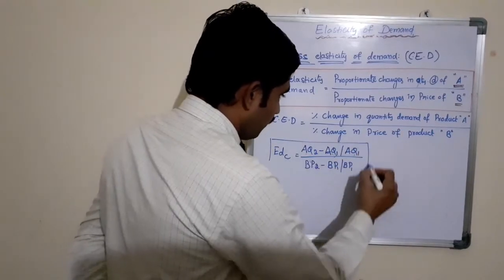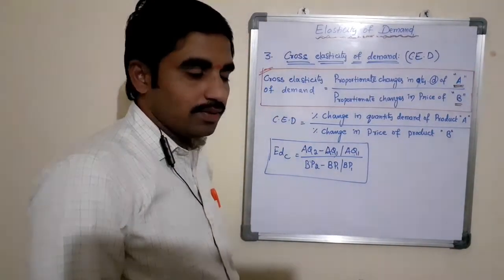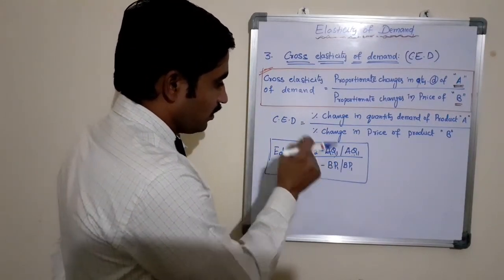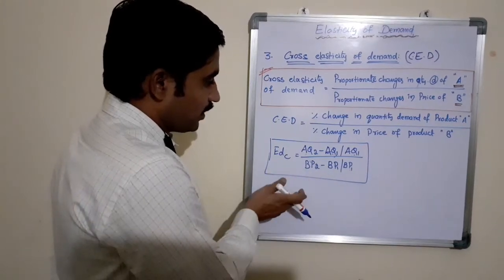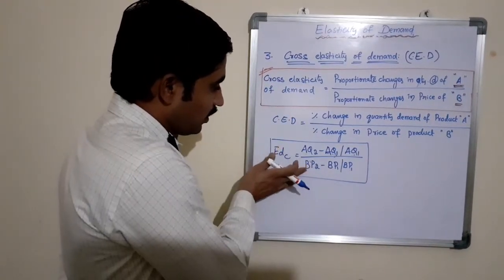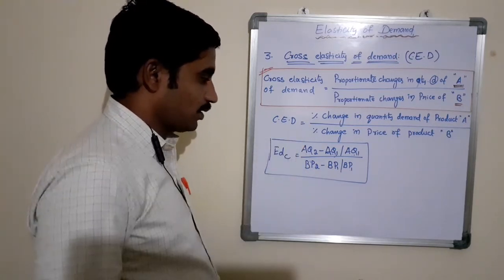This is the formula for calculation of cross elasticity of demand. This is very simple. We are just modifying the price elasticity of demand formula, adding the corresponding products, product A and product B.